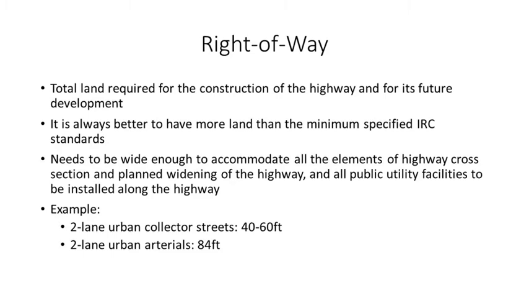So right of way is nothing but the total width or total land required for the construction of the highway and for its future development. It is always better to have more land than the minimum specified IRC standard. It needs to be wide enough to accommodate all the elements of the highway cross section, plan widening of the highway, and all public utility facilities to be installed along the highway. For example, a two-lane urban collector street has 40 to 60 feet of roadway, and a two-lane urban arterial street has 84 feet. So this is the right of way.